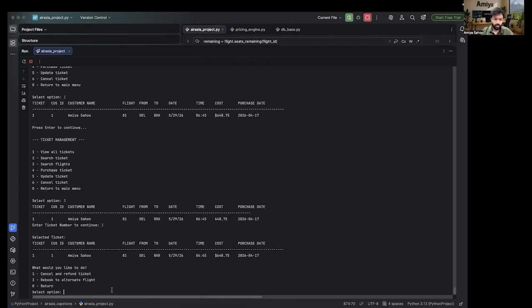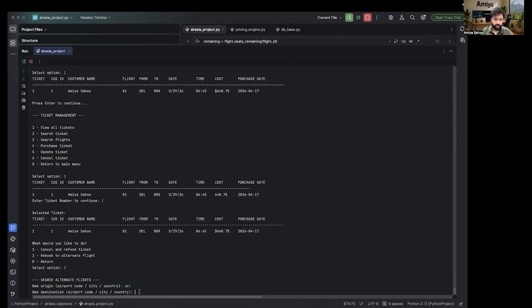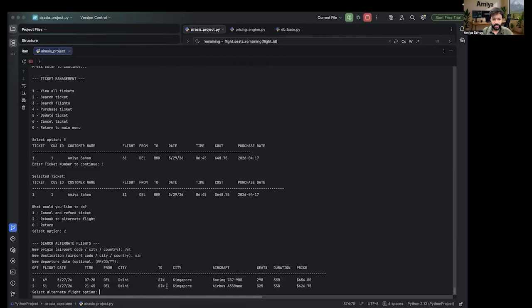Enter ticket number. Yes, 1. Select ticket. What would you like to do? Cancel, refund, or rebook to an alternate flight? Let's do the rebook to an alternate flight. New origin airport code: same, Delhi. We were flying to Bangkok, and now the new destination will be Singapore. These are the flights from Delhi to Singapore. We are canceling the Bangkok flight and now switching to Singapore.